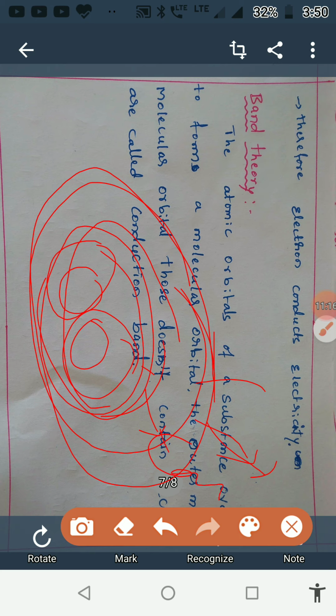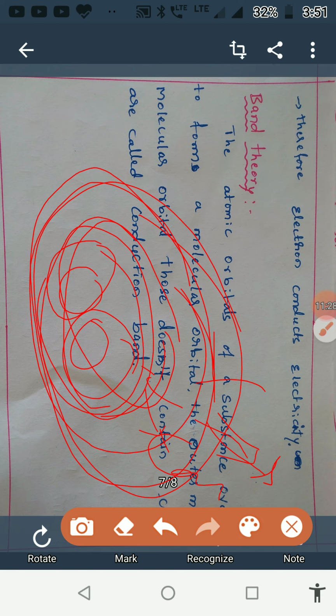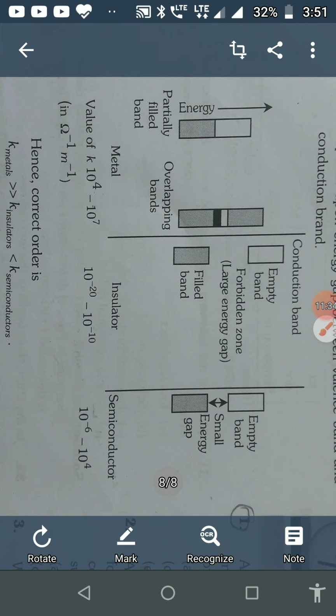The valence band contains the electrons, and the outermost conduction band does not contain electrons. So that can be studied here.